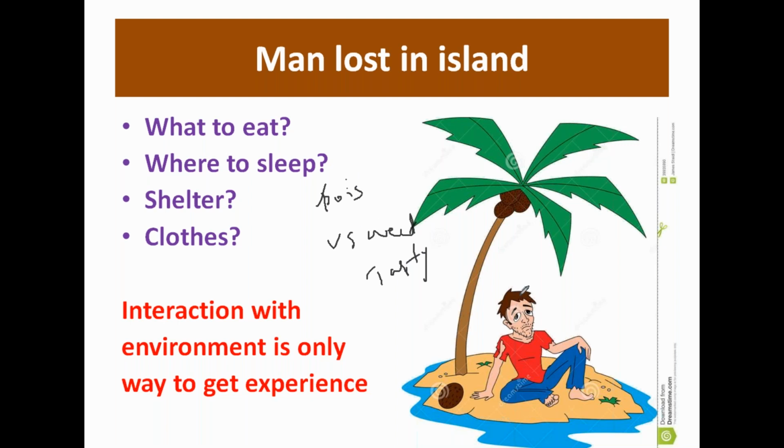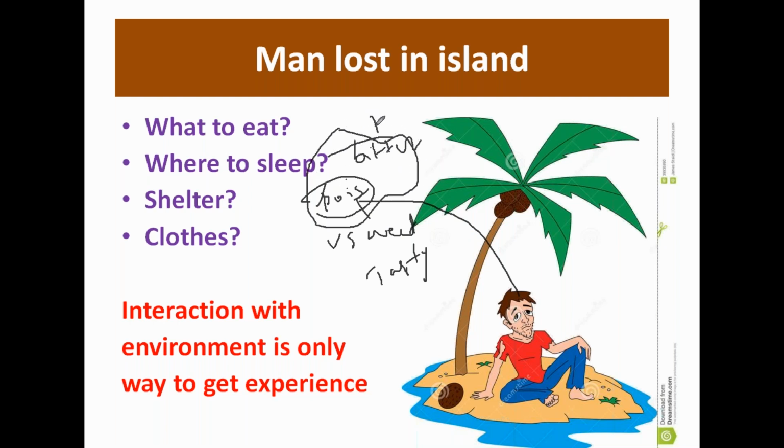But first he has to experience. For example, without knowledge he may eat a poisonous or bitter fruit. When he eats that fruit he will get experience that this is a bitter fruit, the taste is not good and it is poisonous, he may get a fever. After that he will classify, okay, I should not eat this particular fruit.